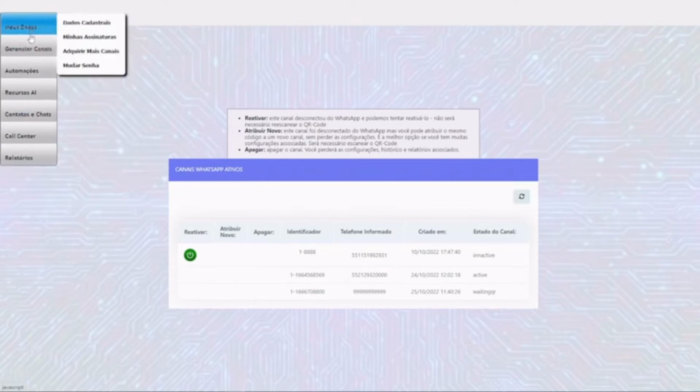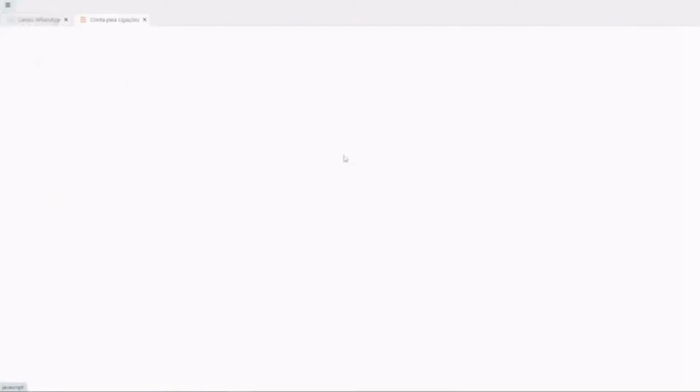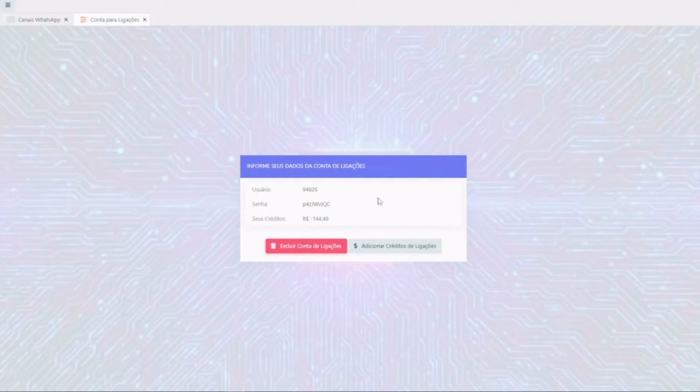Let's see the next steps here. Automations, account for calls. What is this account for calls? This we will discuss later. The account for calls is an account used in your system to return customer calls when they try to call you on WhatsApp. So it will call you back and you can deliver it wherever you want, to your call center, to an employee's phone.